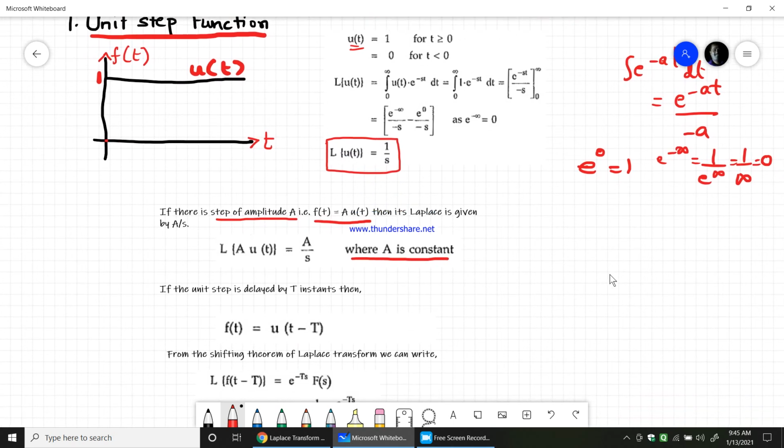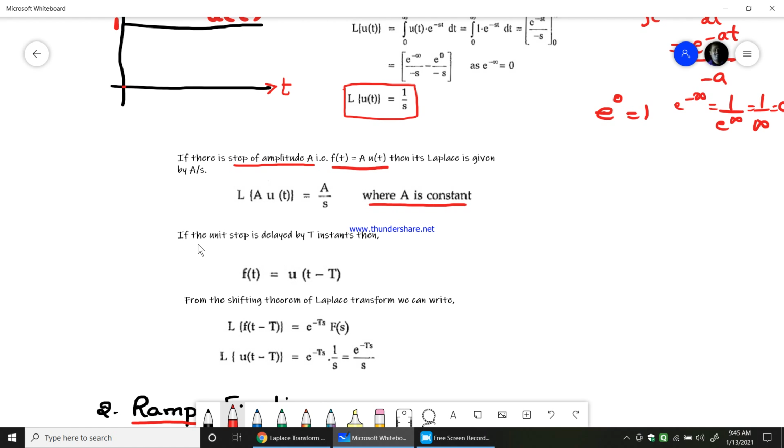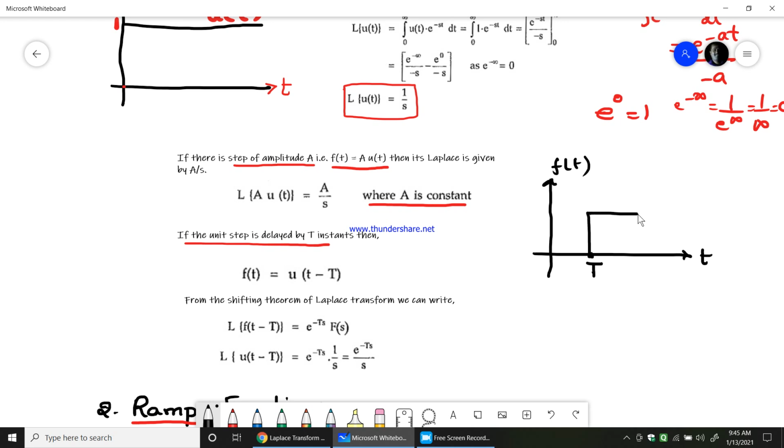Now think the unit step input is delayed by t. For example, the diagram would be written in this way. Delayed by t means you have time t here. This is time t, this is f of t. Then you will be getting a unit step input like this. This is 0, and this is an amplitude of 1, or you can also say it is a. Let us assume it is a unit step input function delayed by t.